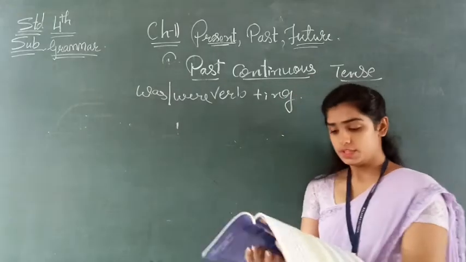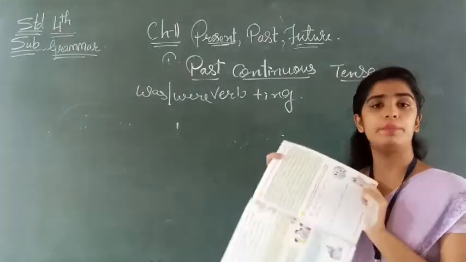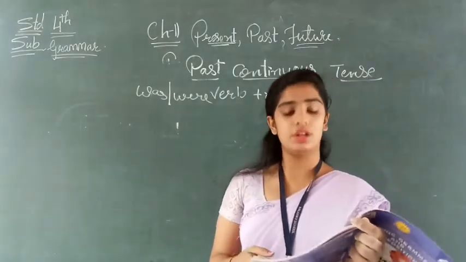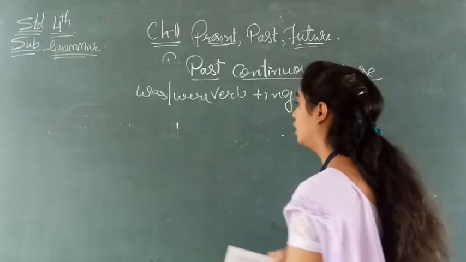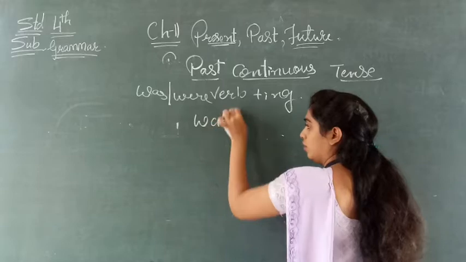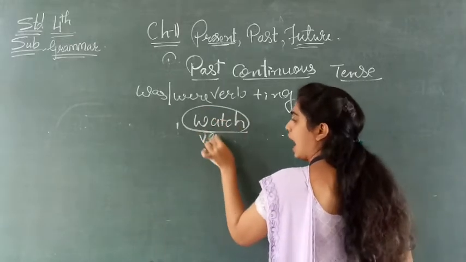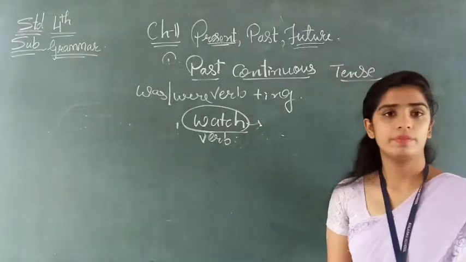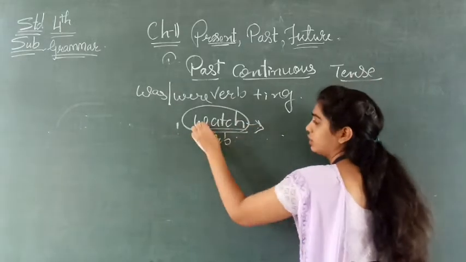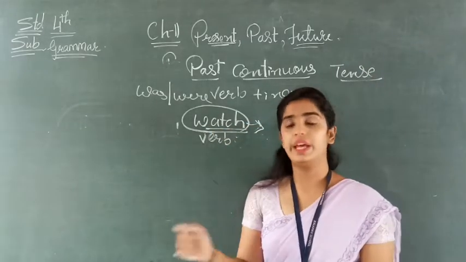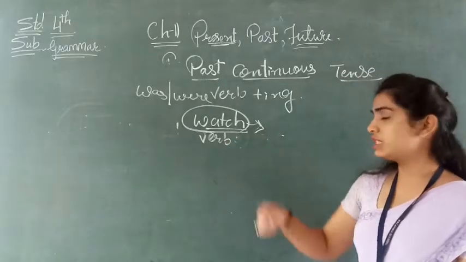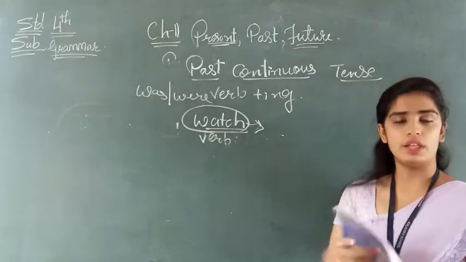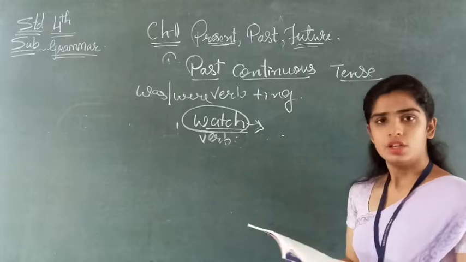Okay, so see what a family is doing. We have to see the picture and we have to make the sentences. So what they are doing? They all are watching the television. So here watch. Watch is our verb. How can we know that what is verb? हमको कैसे पता चलेगा कि watch ही verb है? Because this is action. हम टीवी देख रहे हैं, तो देखना एक एक्शन हुआ, right? Means watch is a verb. तो जो चीज एक्शन ले रही है वो हमारा verb हुआ. That is known as our verb. Clear?